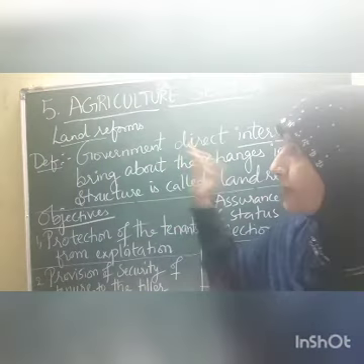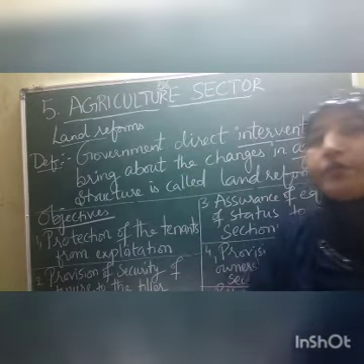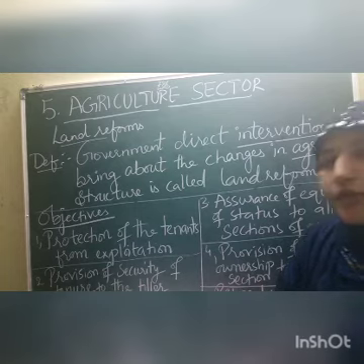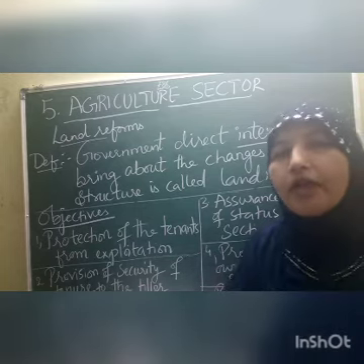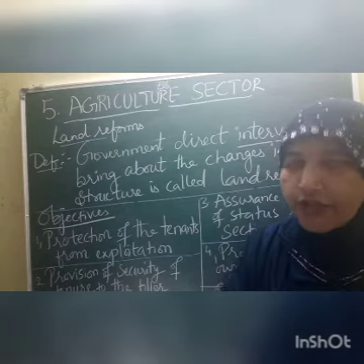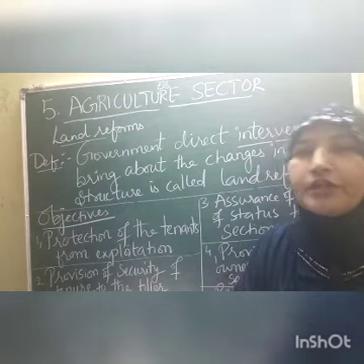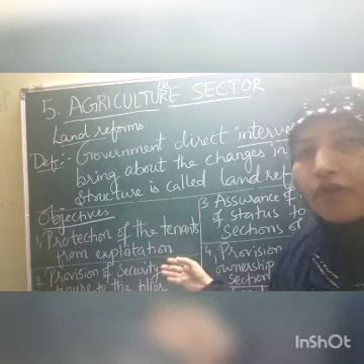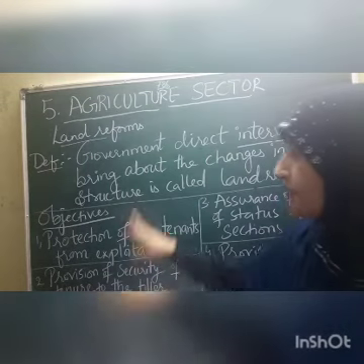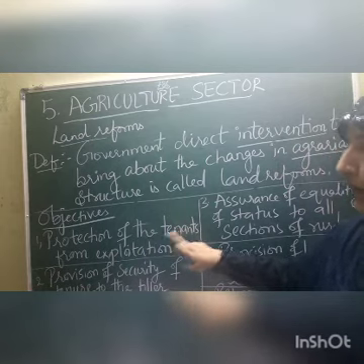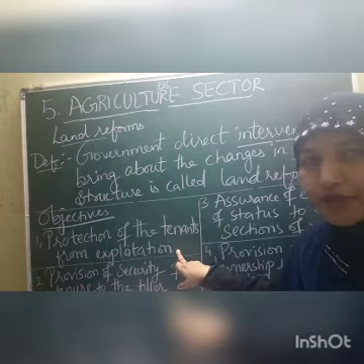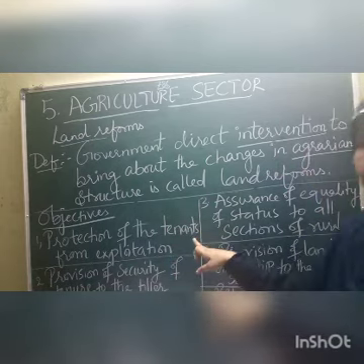After learning this definition of land reforms, what are the objectives of land reforms? For what purpose were these land reforms implemented? There are many important objectives, and out of them I have taken only a few. The first objective, children: protection of the tenants from exploitation. Whom do you call tenants?